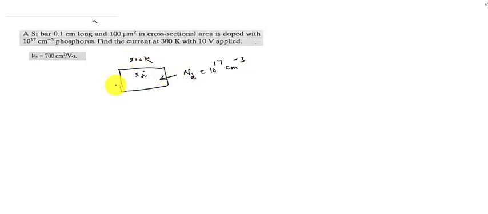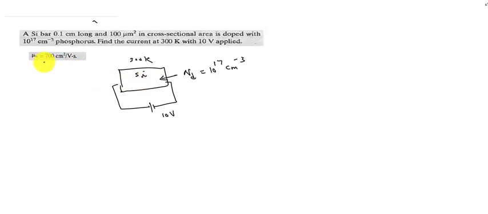So if a 10 volt supply is applied across the semiconductor, automatically there will be a drift mechanism, and we have to evaluate the drift current. The data given is the length, 0.1 centimeter long semiconductor, and the area of cross section is also given, and the doping concentration is given.